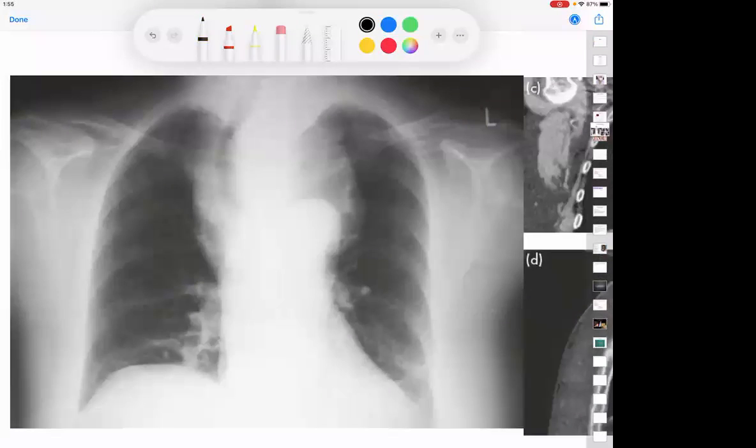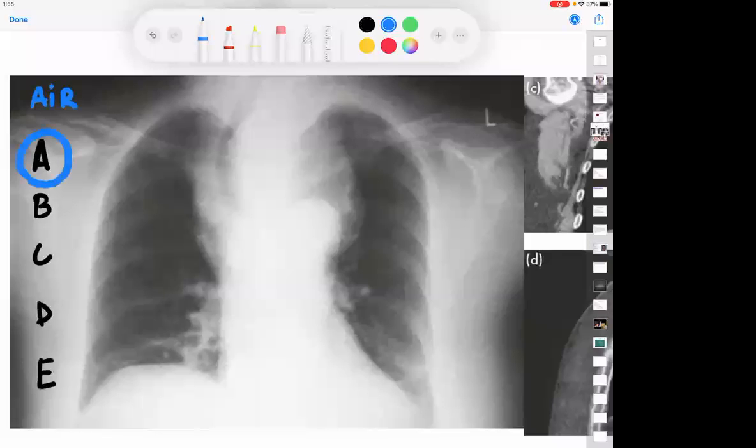By this chest X-ray, what I learn is a rule called the A, B, C, D, E rule. How do I learn a chest X-ray? Please follow me, and then you will also read a chest X-ray very quickly in 1 minute. A stands for airway. A is air. A for apple, A for anatomy, A for air.